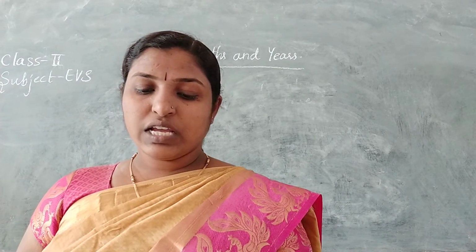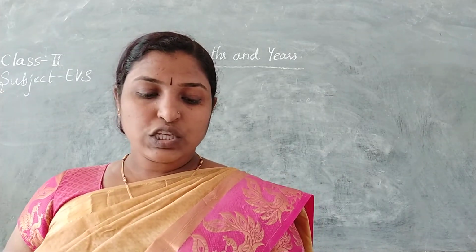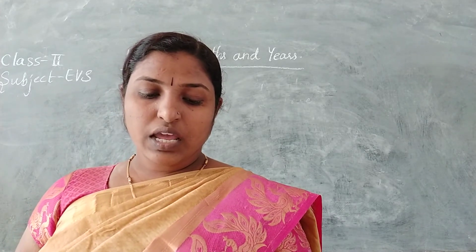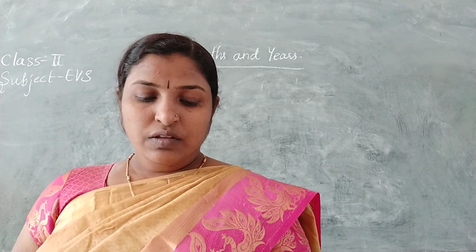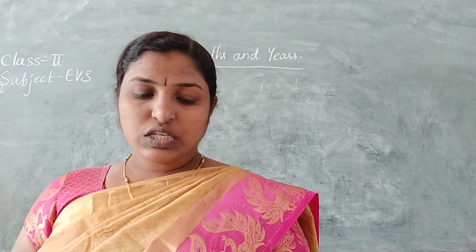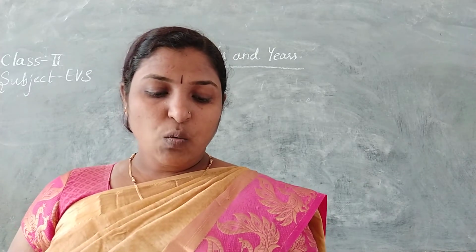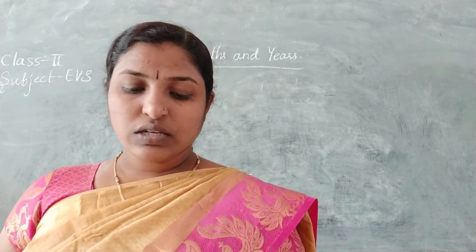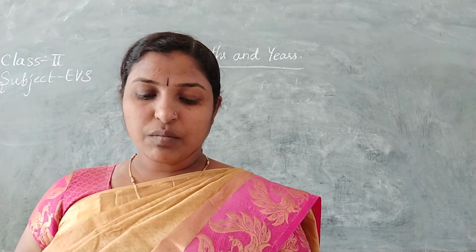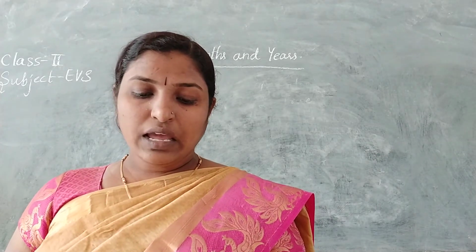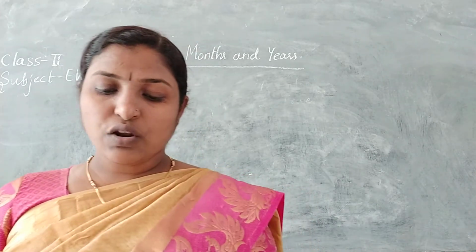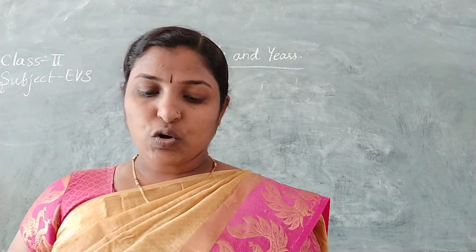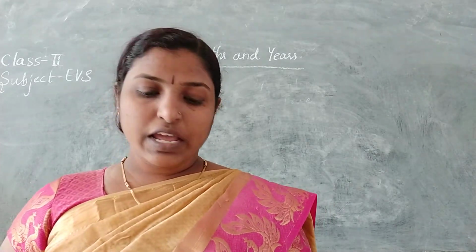Circle the names of the days and months written correctly. Sunday. First is correct. Circle it. Saturday. Saturday correct. Febru. This is wrong. February. November. November. This is correct. August is wrong. Thursday is also wrong. September is also wrong. Friday should be there. This is also wrong. April wrong. June is correct. October is correct. Again Monday is wrong.